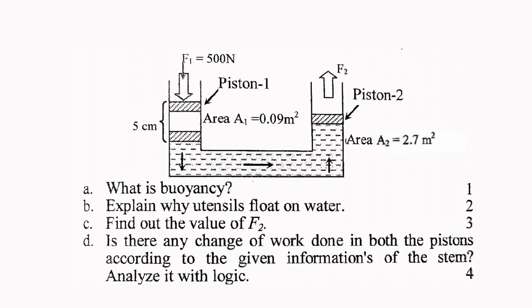So, weight of the water displaced by utensil is larger than weight of the utensil. Now, we know that a body will float on water only if the weight of the water displaced by the body is larger than weight of the body. Because of that, utensils float on water. So, this is the answer of the second question. Now, we are going to solve C and D questions.